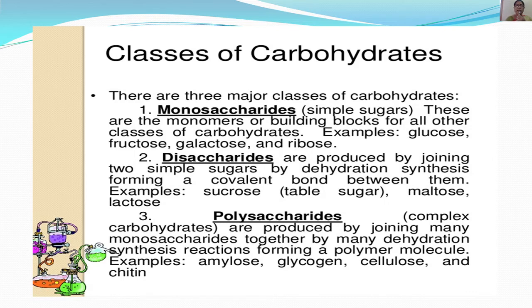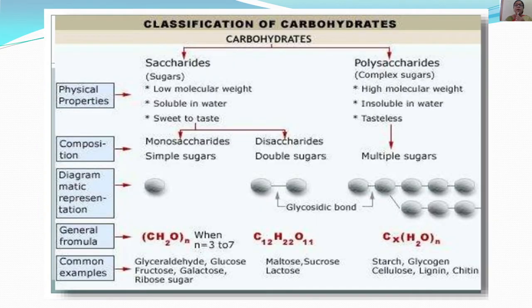Polysaccharides, also called complex carbohydrates, are produced by joining many monosaccharides together by many dehydration synthesis reactions, forming a polymer molecule. Examples are amylose, glycogen, cellulose and chitin. This is also one more classification of carbohydrates. Broadly, we can classify carbohydrates into sugars and non-sugars. Sugars we call saccharides and non-sugars we call polysaccharides.